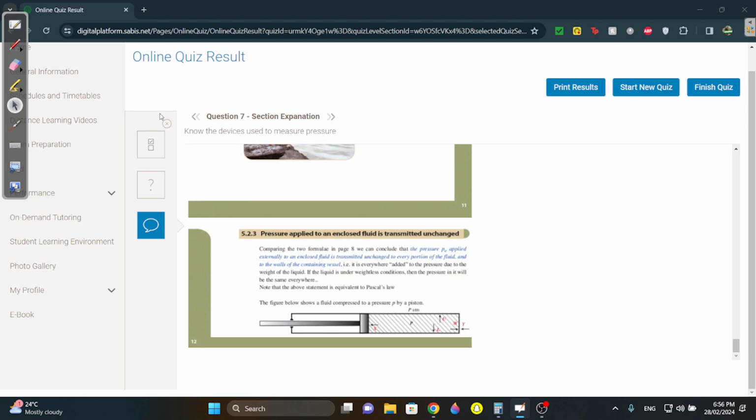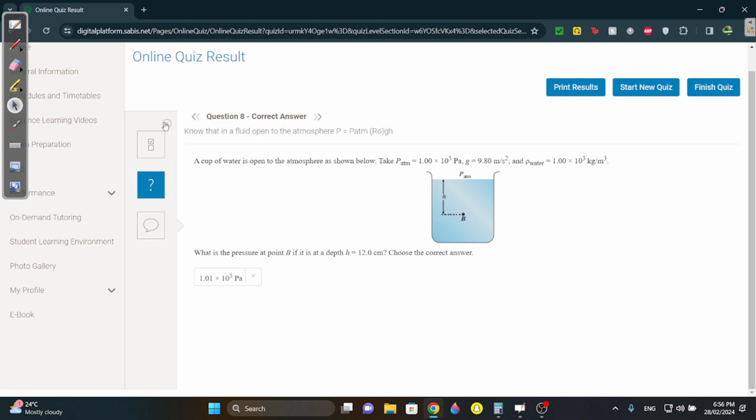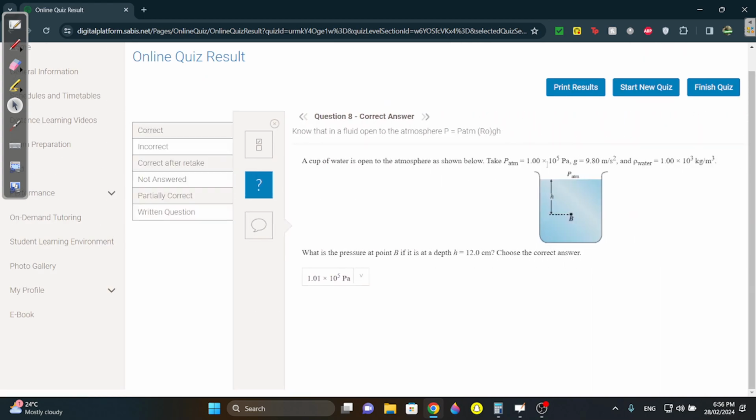No, the thing I want isn't here. To measure liquid pressure, you can use a U-tube. This is the U-tube manometer. The way it goes, you have the U-tube, you have the funnel, you have the rubber membrane, so the liquid rises to the pressure you have. It's very simple, nothing too hard. So the U-tube is how you measure pressure. But you have other cases which are asked in this quiz, and I'll show you them once we get to them.